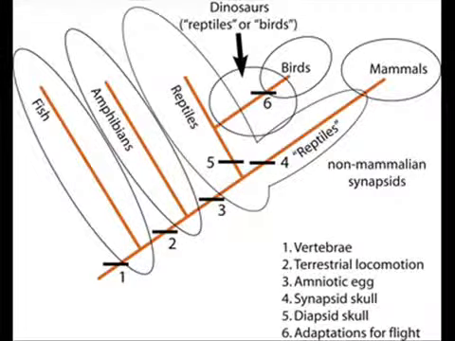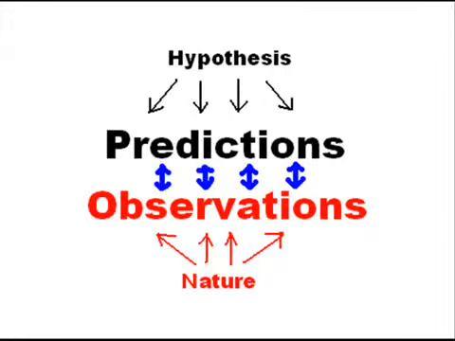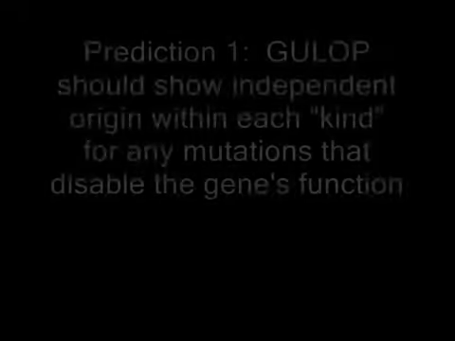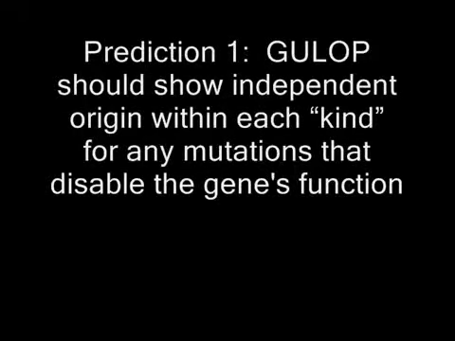So let's set this up as a scientific hypothesis test and reject the hypothesis that fails and accept the one that passes. Hypothesis 1. Each kind of animal was created separately, and humans are a separate kind from apes or monkeys. A prediction for hypothesis 1. GULOP should follow a pattern of independent origin within each kind for any mutations that disable the function of a gene. Shared mutations between kinds should only occur rarely, if at all.